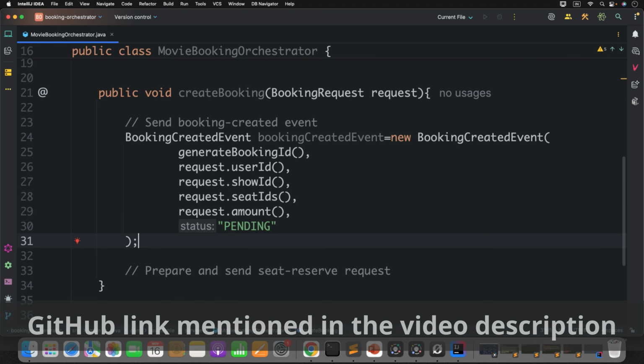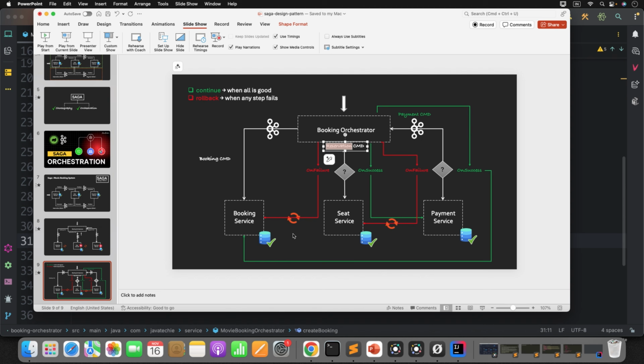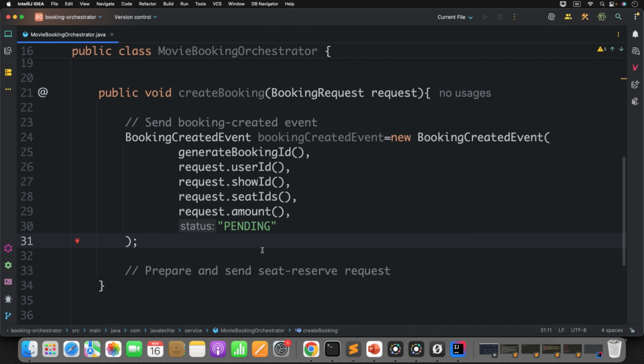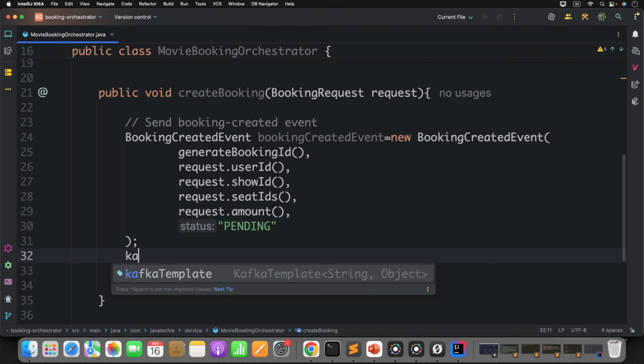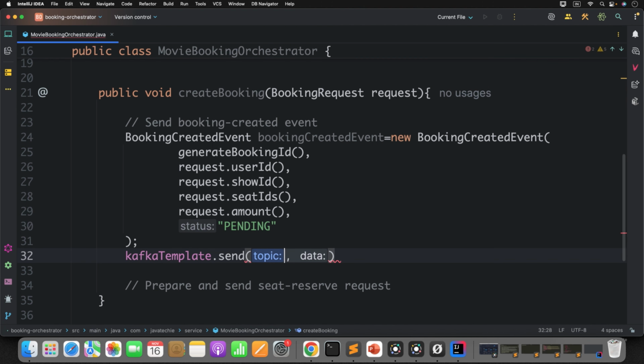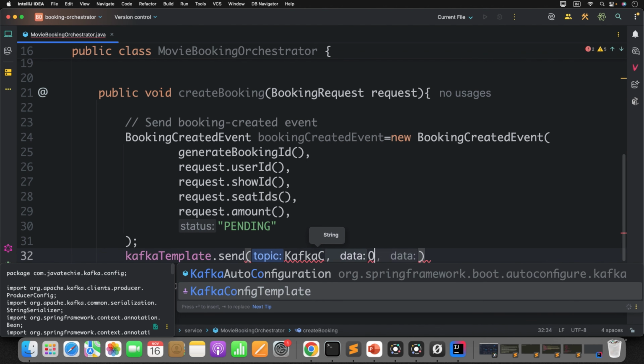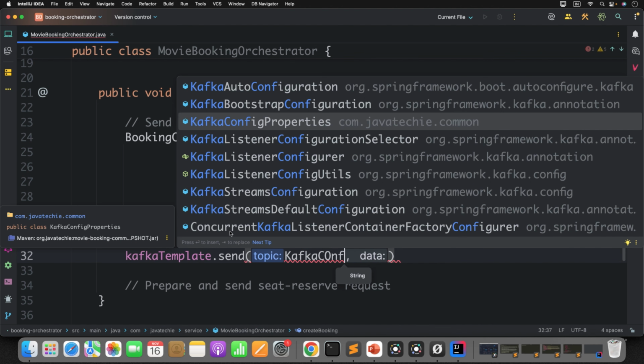Now we need to publish this event so that the booking service can consume it and process it. For that, the simple step is to use Kafka template dot send. We can give the topic name. What is our booking event topic? You can find it in the Kafka configuration properties in our commons class.